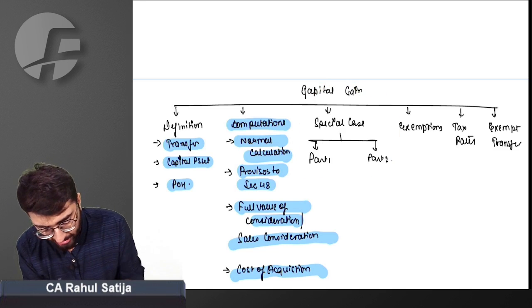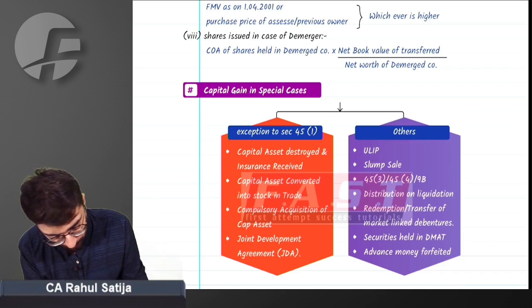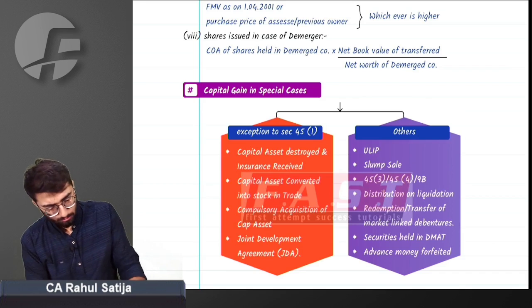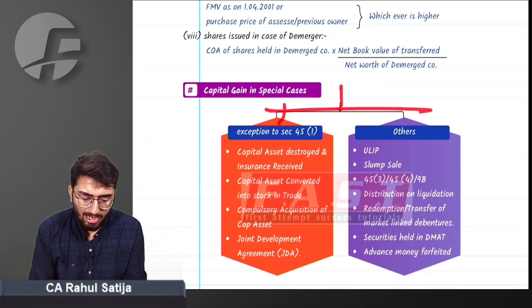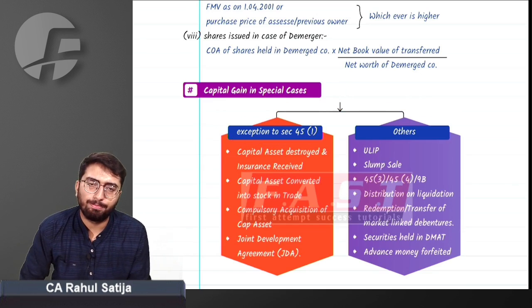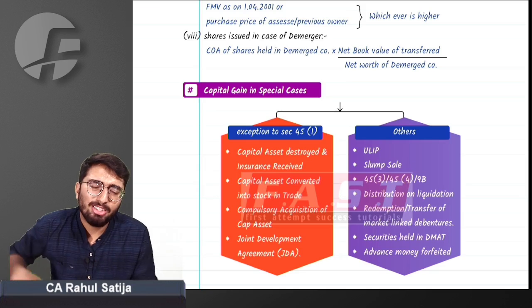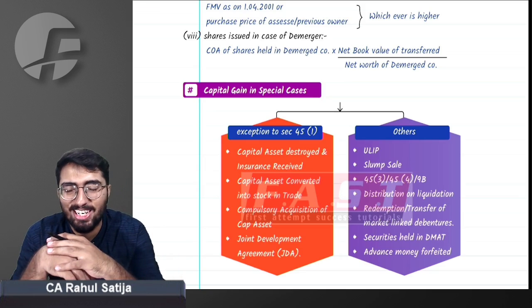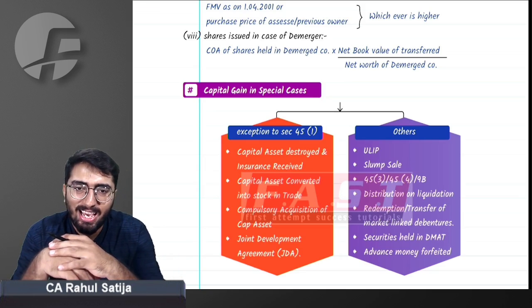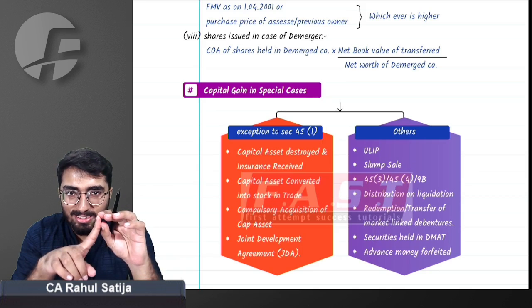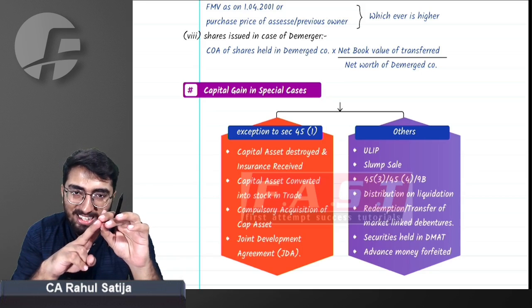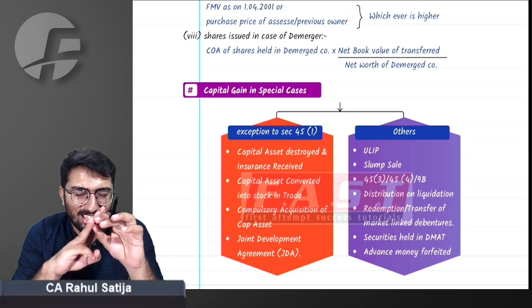How do special cases move? Let me tell you. First part is exceptions to section 45(1). Remember, section 45(1) was the charging section. What does the charging section state? Transfer of any capital asset shall be taxable under the head capital gain in the year in which the transfer took place.